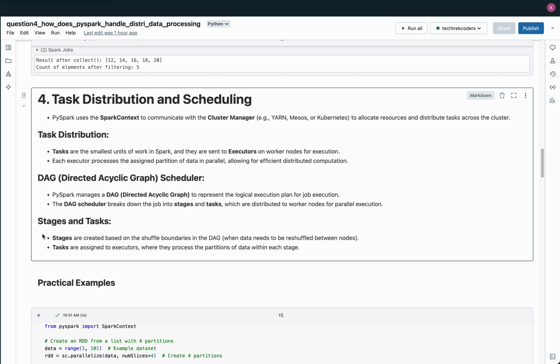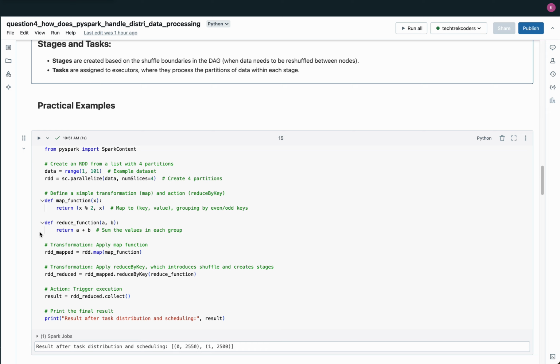By dividing the job into stages and tasks, PySpark ensures that the workload is distributed evenly across the cluster and that the job is executed efficiently. This approach allows Spark to handle large-scale data processing tasks with speed and scalability, making it an ideal solution for big data environments.